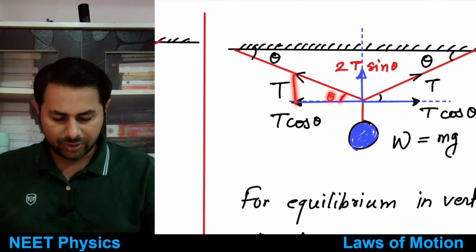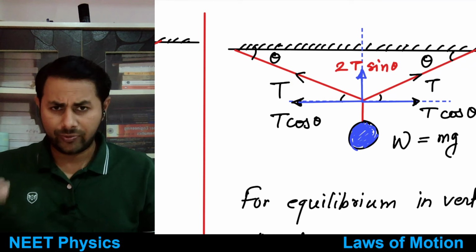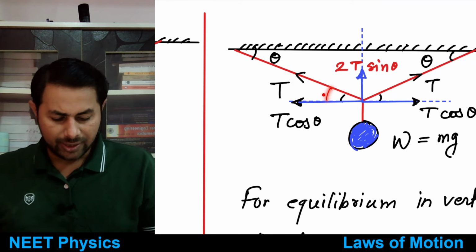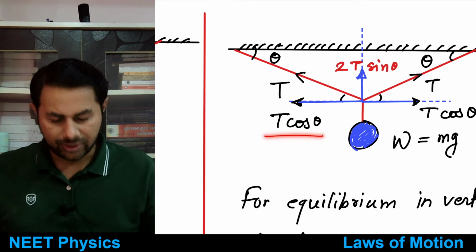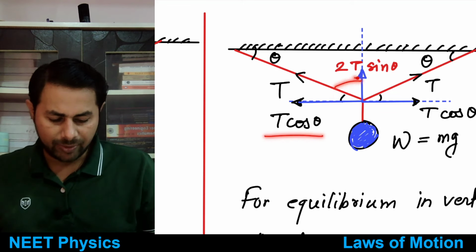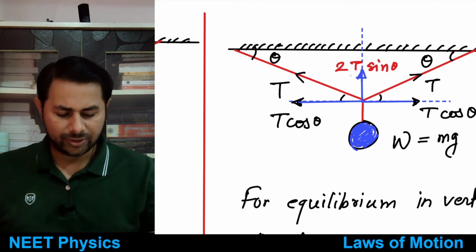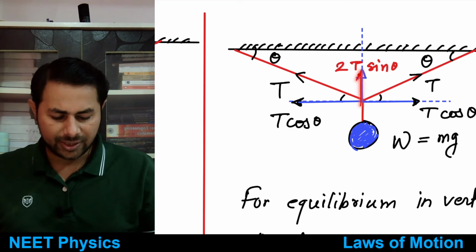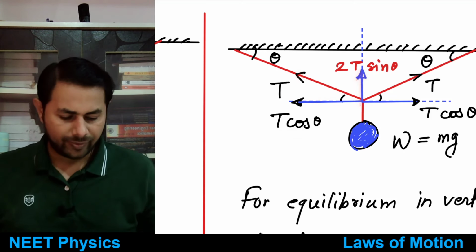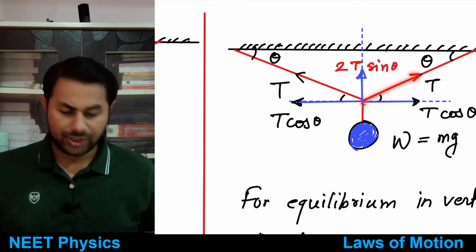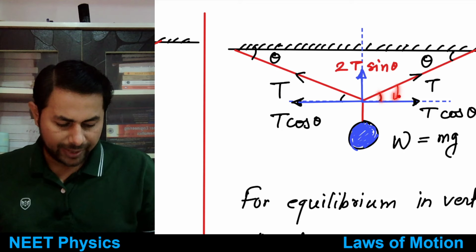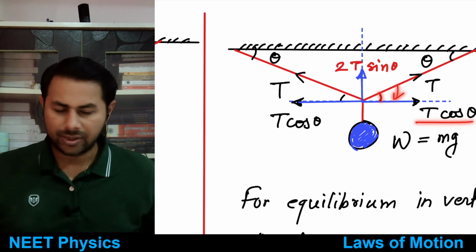So now I want to resolve this tension. So we remember that the component through the angle is a cos component, so this is a T cos theta. Component away from angle is sine component, so there would be one T sine theta due to this tension. And again, if you talk about this another tension, then component through the angle is T cos theta.